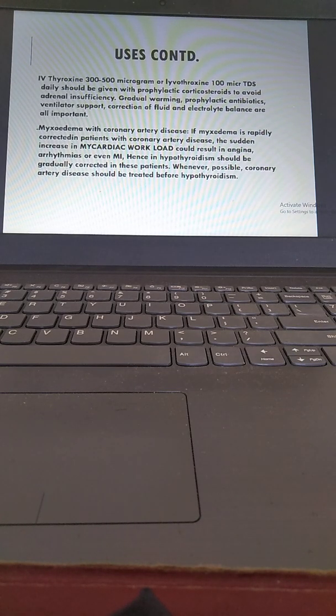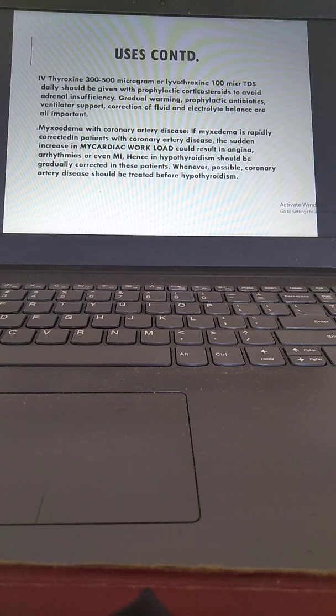IV we can give thyroxine 300 to 500 micrograms or levothyroxine 100 micrograms TDS, 3 times daily. It should be given with prophylactic corticosteroids to avoid adrenal insufficiency, so we have to supplement the corticosteroids as well. Gradual warming, prophylactic antibiotics, ventilator support, and correction of fluid and electrolyte balance are all important.